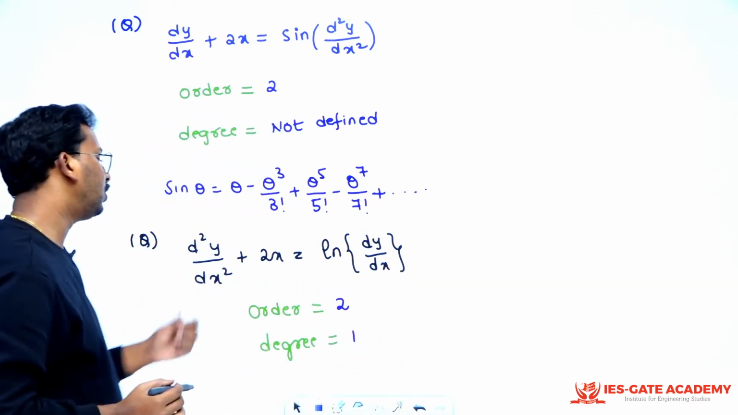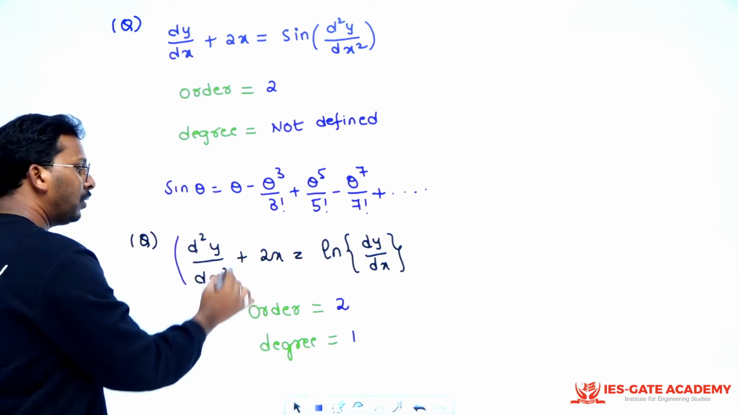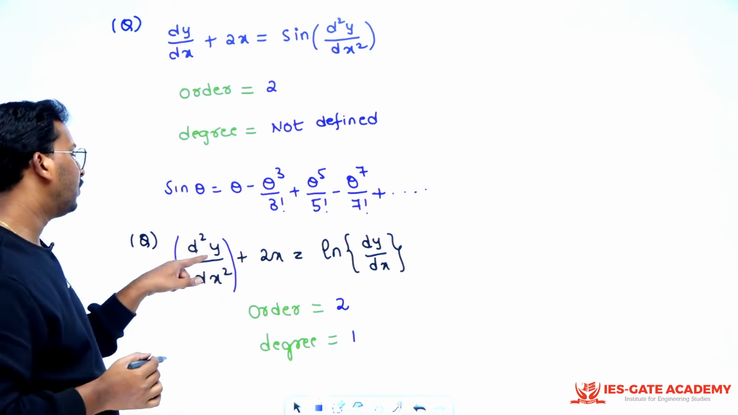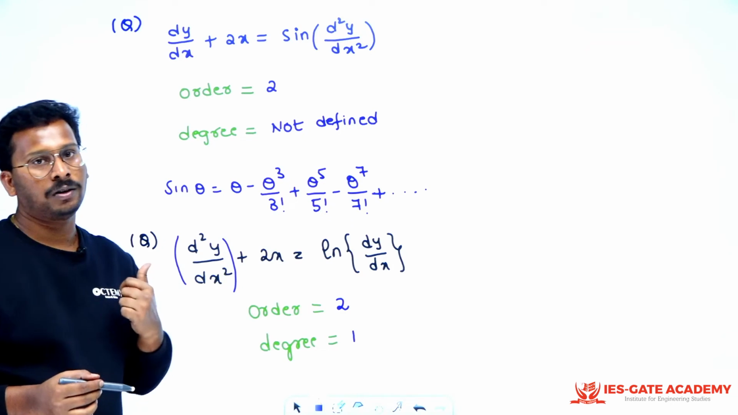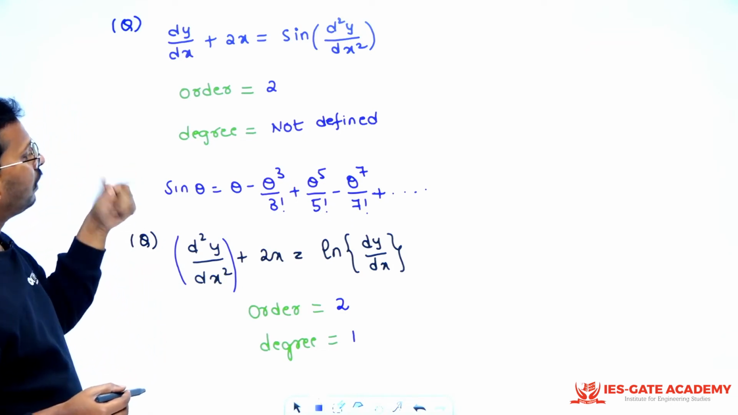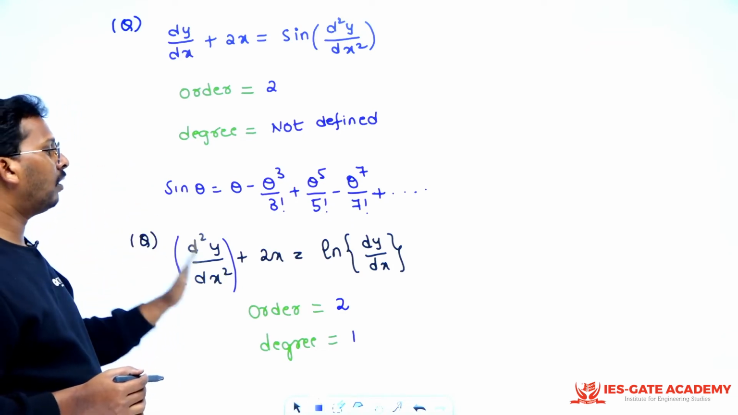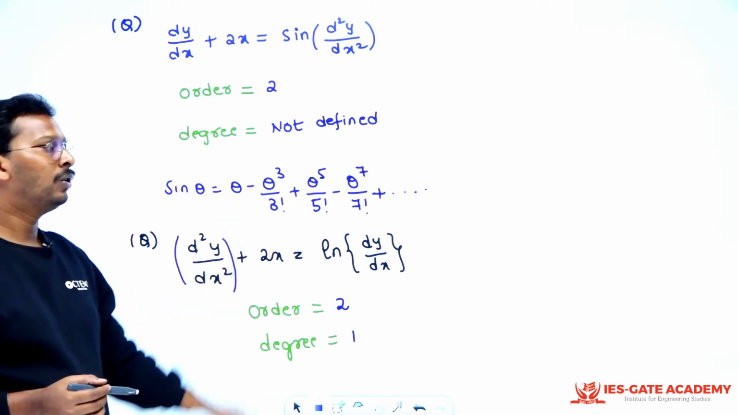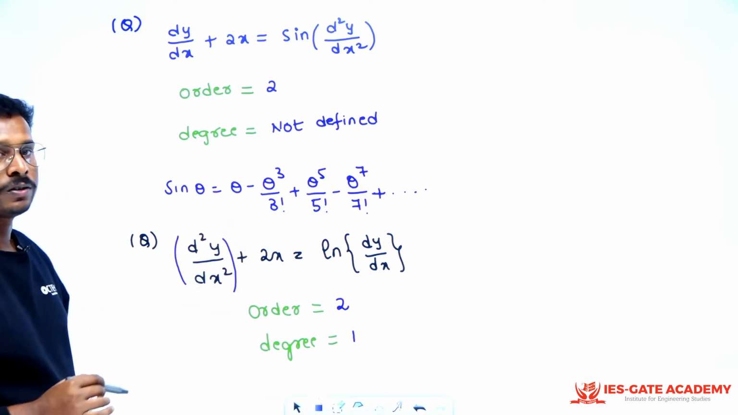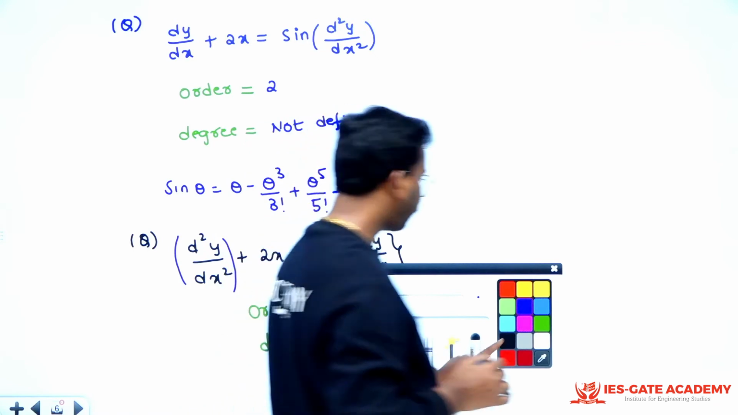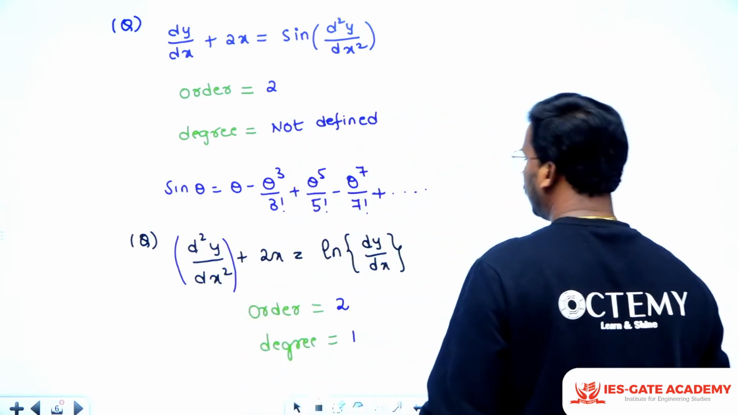Why? Because you have to check only about this fellow, sir. You need not worry about this fellow, right? So make sure whenever you get not defined degree or defined degree, you just have to put more focus on this, right? Next. Say if I am asking you another interesting question, sir.